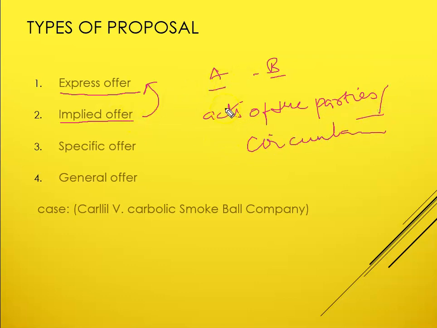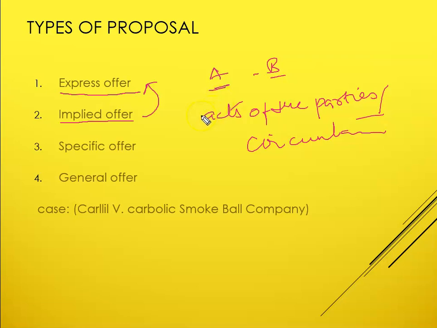So when one person is making an offer to the other person, and it is shown by their conduct, by their behavior, by their acts, or the situation suggests that yes, A is making an offer to B, we call that an implied offer, right?